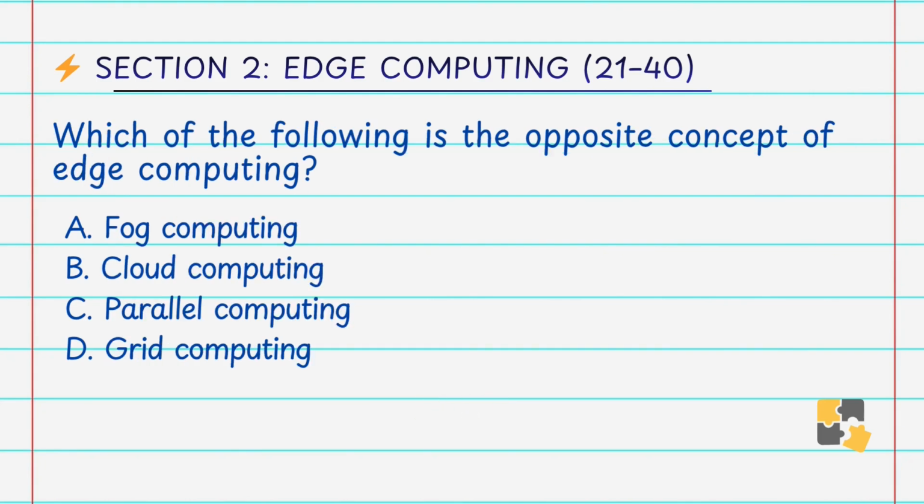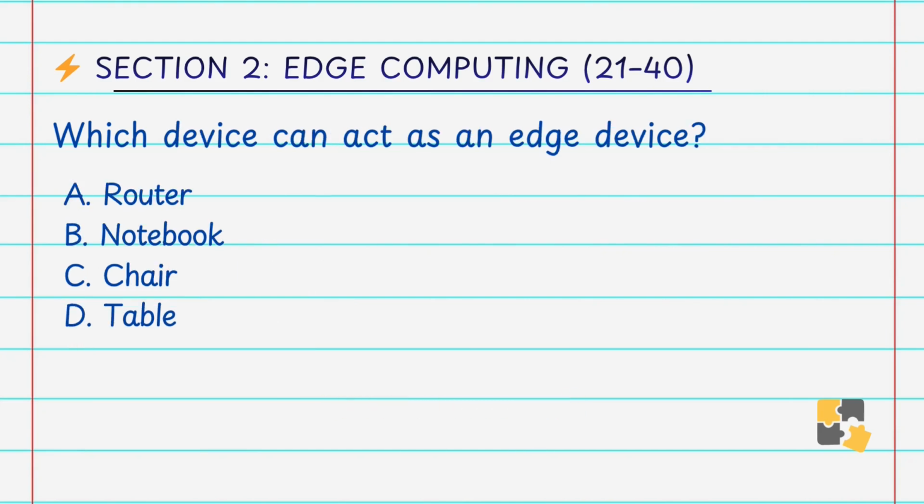IoT. Which of the following is the opposite concept of edge computing? A. Fog computing, B. Cloud computing, C. Parallel computing, D. Grid computing. Answer is B. Cloud computing. Cloud computing processes the data in centralized data centers, whereas edge computing processes it near the data source. Hence, cloud computing is considered the opposite approach.